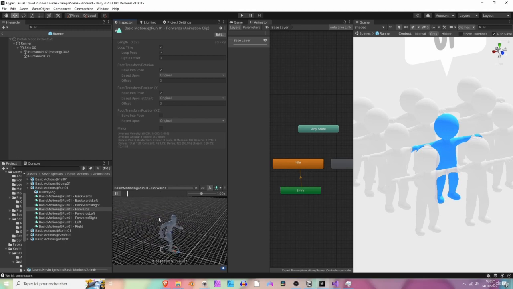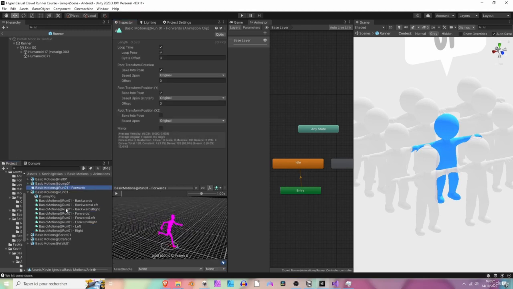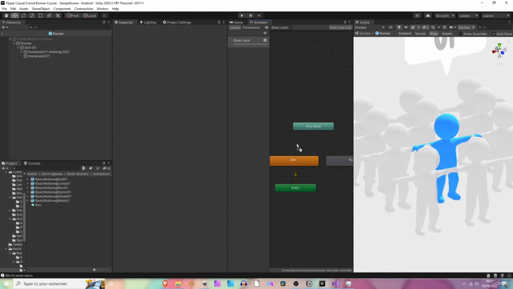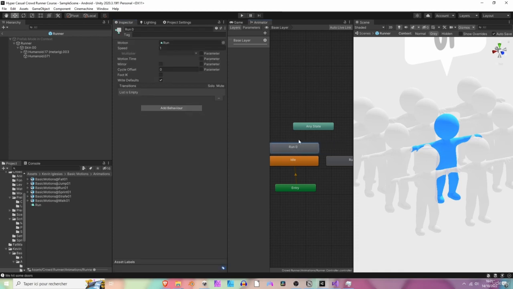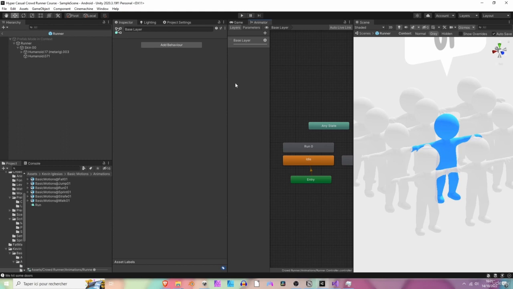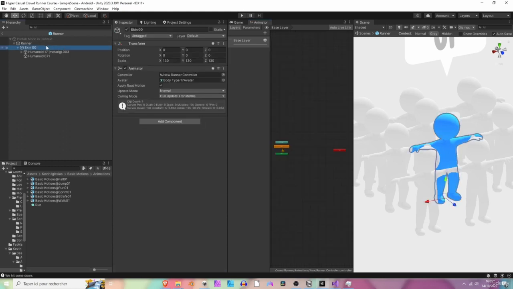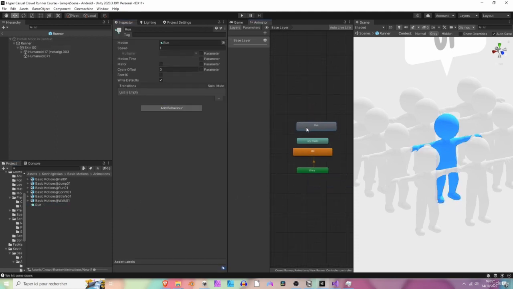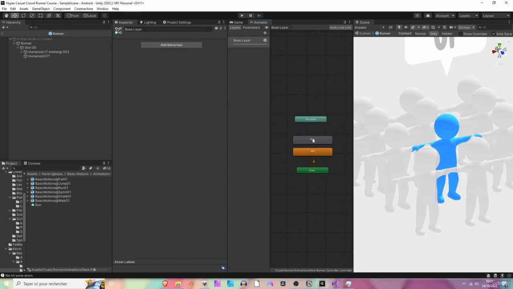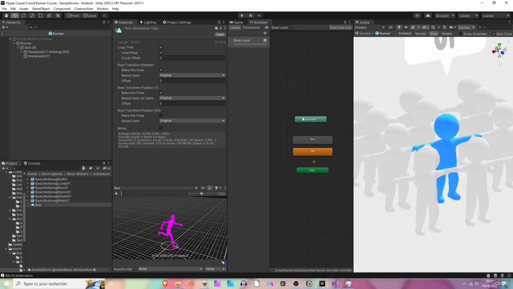Let's try and use this. So we are going to select it. Ctrl D to duplicate it again, and let's rename it run. Perfect. Now we can drag it and drop it into our animator right here. So let's double check. Let's select our skin 00, and we can see that it hasn't been added to the right animator. Anyway, let's add it again right here. Perfect. Like so. And we need to make sure that it's looping, and yep, it's looping because the loop time has been checked. So that's perfect.